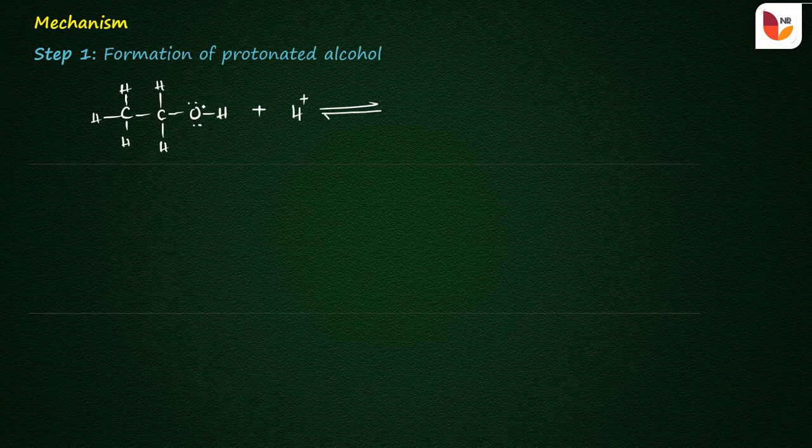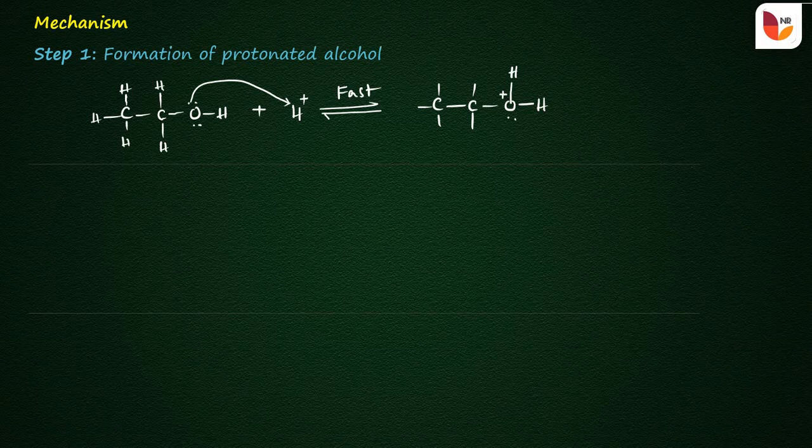This proton is gained by the alcohol: the lone pair of electrons is transferred to the proton, and it is a fast reaction. It gives the product where the oxygen, which already has one hydrogen, forms one more oxygen-hydrogen bond, and because of the loss of one pair of electrons, this oxygen gets a positive charge.